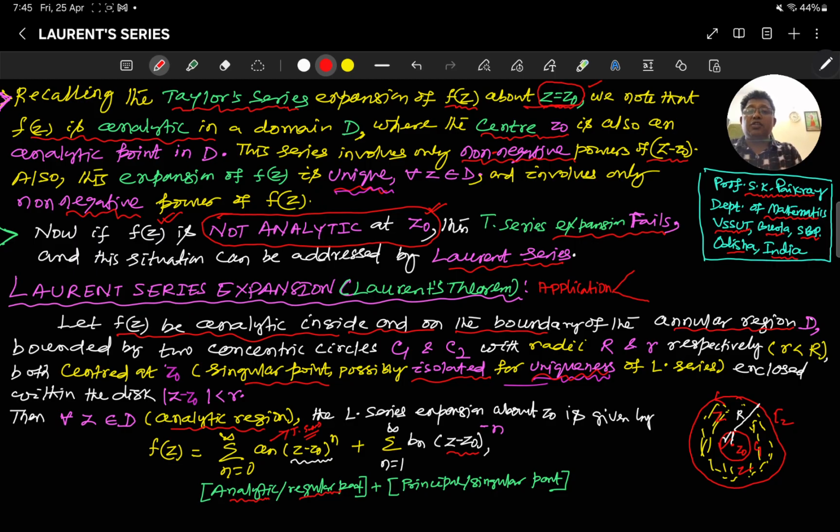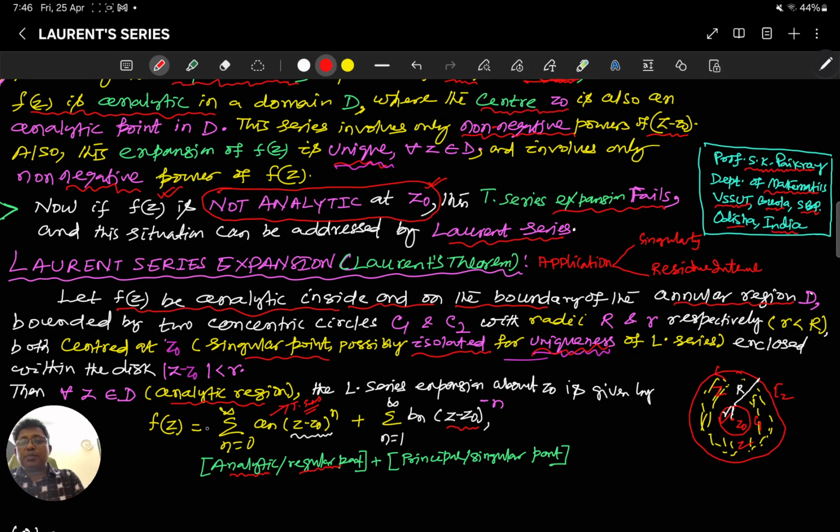Actually, this Laurent series expansion is most important. You find its application in the classification of singularity and to find the residue integral. To learn this Laurent series, we should have detailed knowledge of the Taylor series and some standard series as we have written. Basically, the series based on the binomial expansion is most important. So now, without much delay, let me discuss the details.